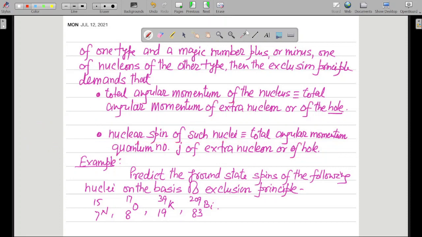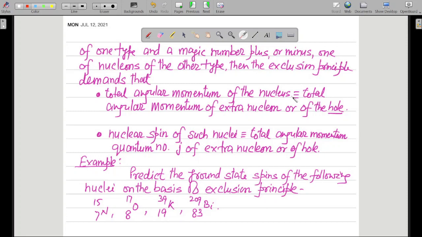So the total angular momentum of the nucleus is equal to the total angular momentum of the extra nucleon or of the hole. That is, you have to do nothing. You have to write the nuclear configuration and the total angular momentum of that extra nucleon which is unpaired, because other nucleons will be paired up. Other nucleons will be paired up, but this particular extra nucleon, or the one which is one less.